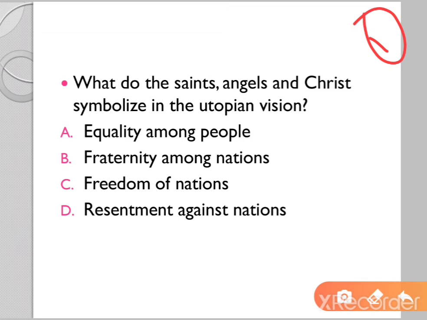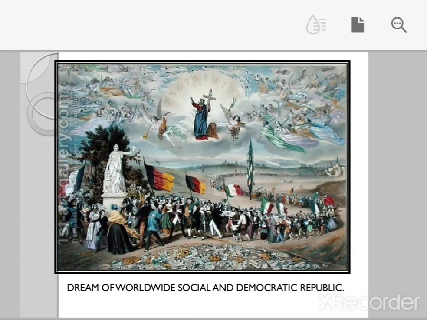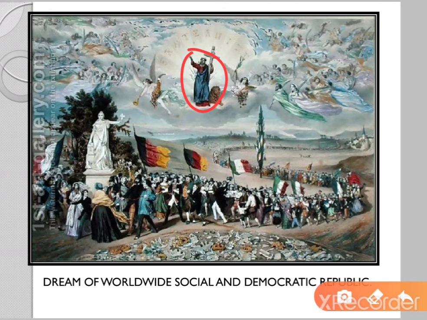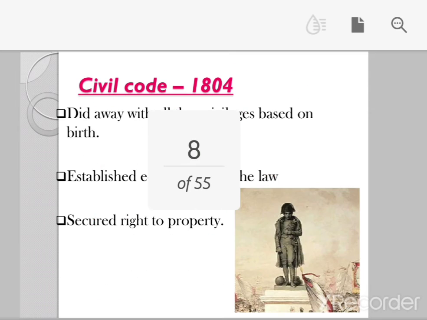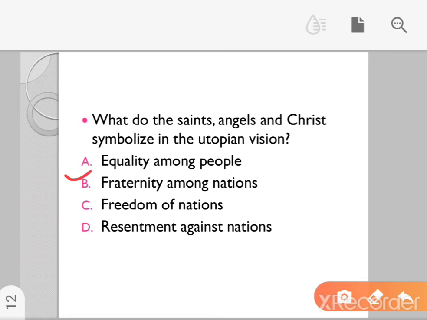Next question. This is also an MCQ of 1 mark. What do saints, angels, and Christ symbolize in the utopian vision? What was our utopian vision? The figure that was prepared by Frederic Sorrieu. This we read in the beginning of the chapter. So the question is, what are these saints, angels, and Christ trying to represent? We read that they symbolize fraternity among the nations. So the answer to this question is going to be fraternity among nations.